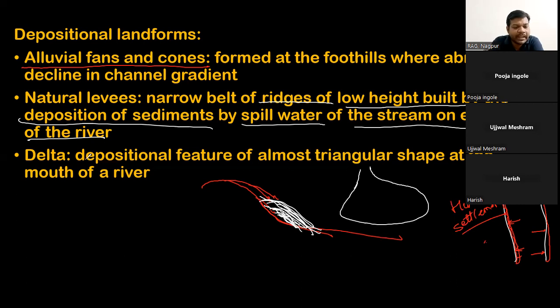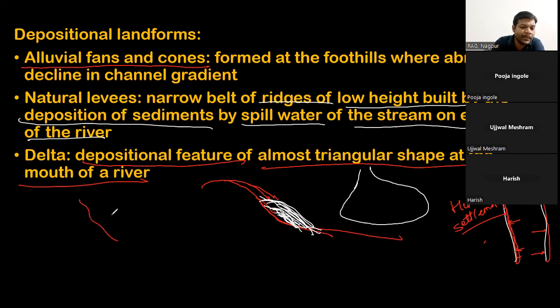Next, delta. A delta is a depositional feature of almost triangular shape at the mouth of the river, when the river meets the sea or any larger lake. So this is a sea, and the river is coming from here.